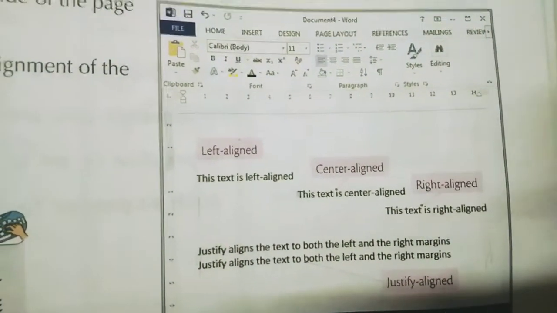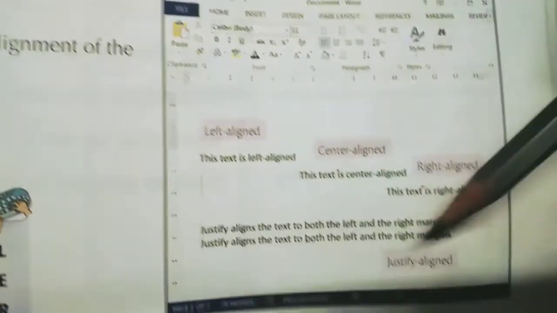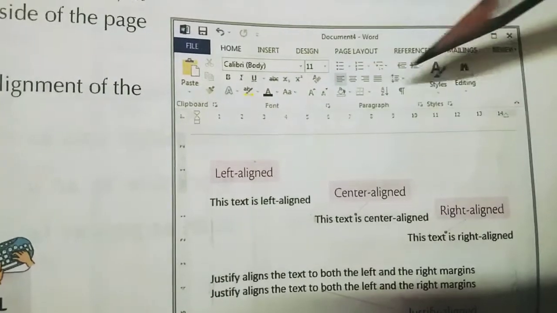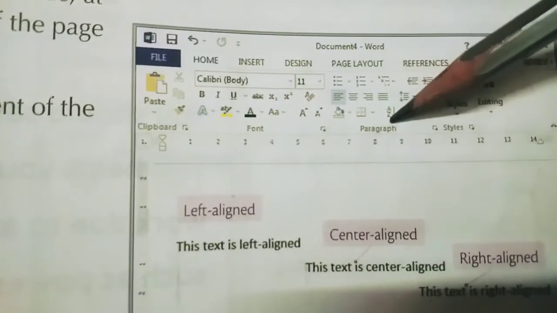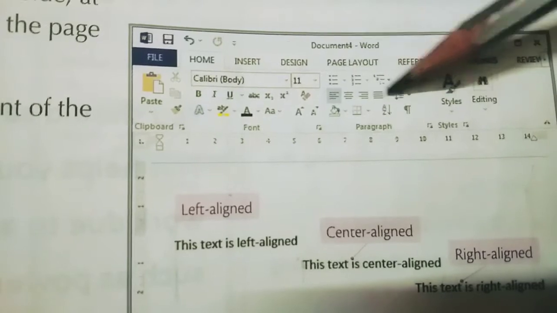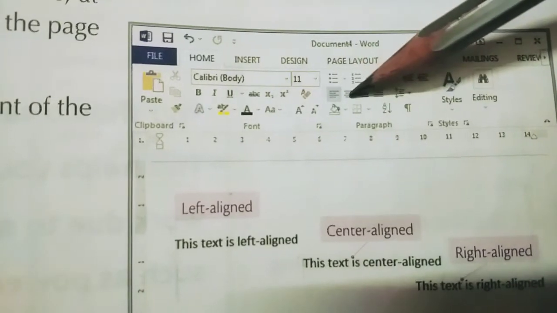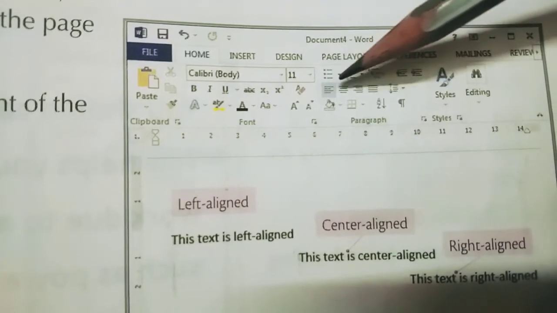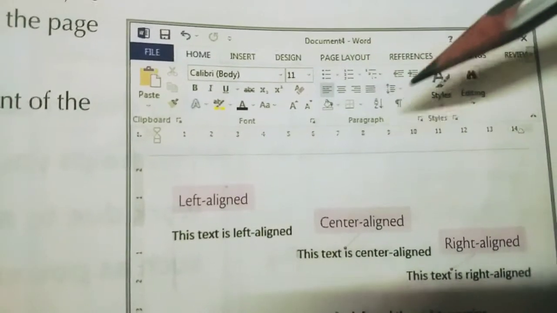And where you can do the alignment, first of all you have to select the text. Then you have to go to the Home tab. Then in the Paragraph group, these four types of alignment are given. This is left alignment, this is center alignment, this is right alignment, this is justify alignment. These things you will click, then it will be changed.